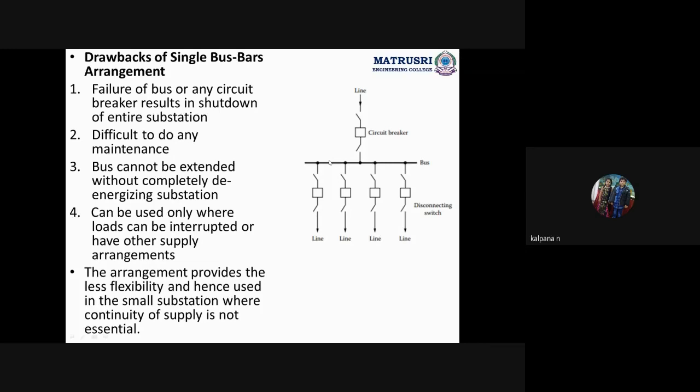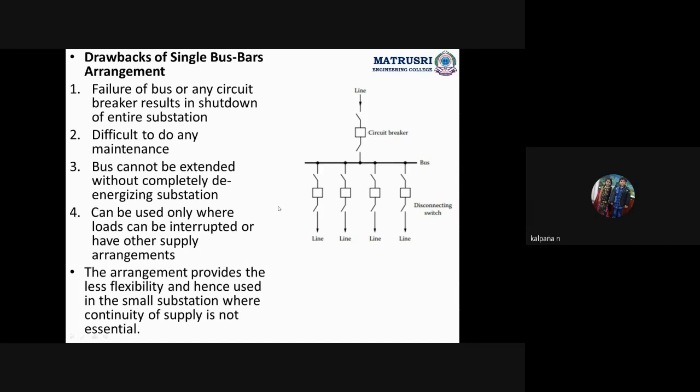If any fault occurs in the bus bar, what will happen? No power we will get for the outgoing lines. So there is a complete shutdown of the entire substation. Failure of the bus or any circuit breaker results in shutdown of the entire substation. In that case, the maintenance is difficult. Why? Because if we want to do maintenance here, we should stop the entire power supply.